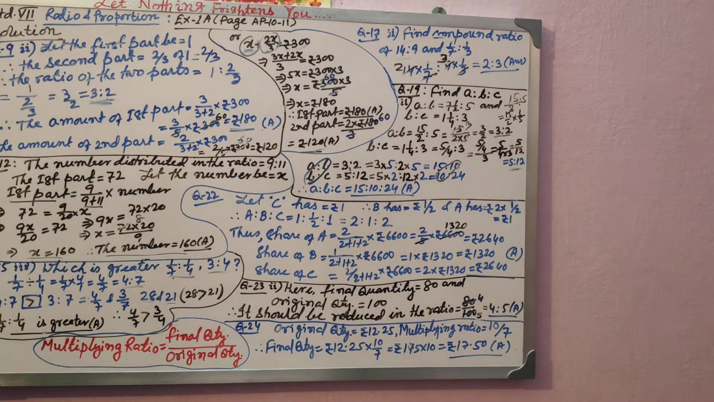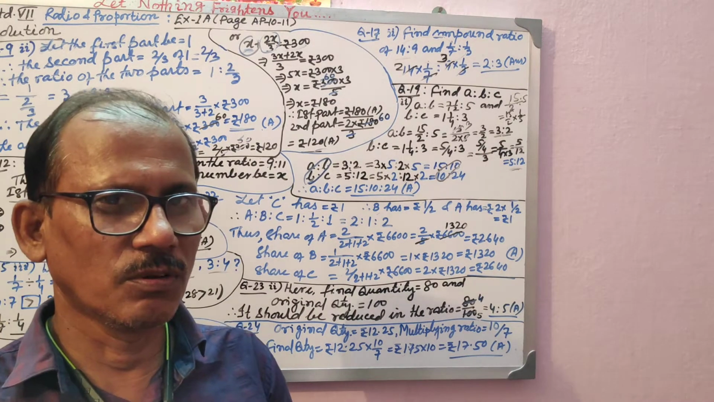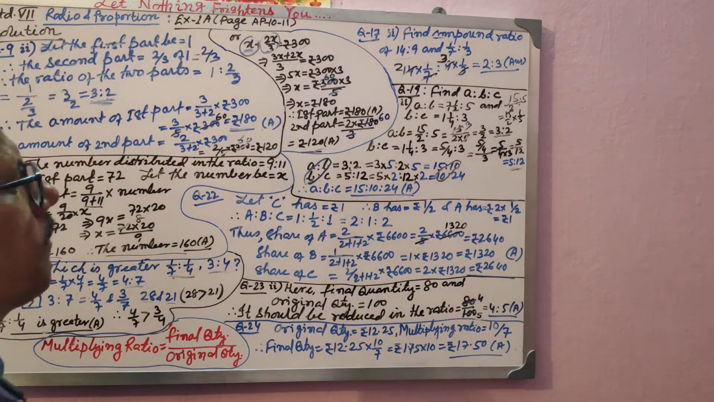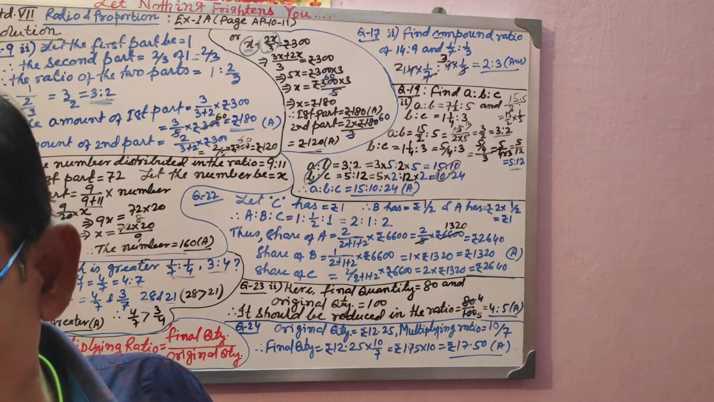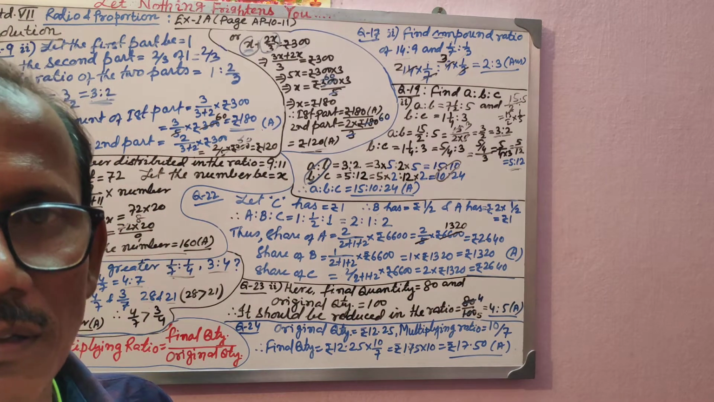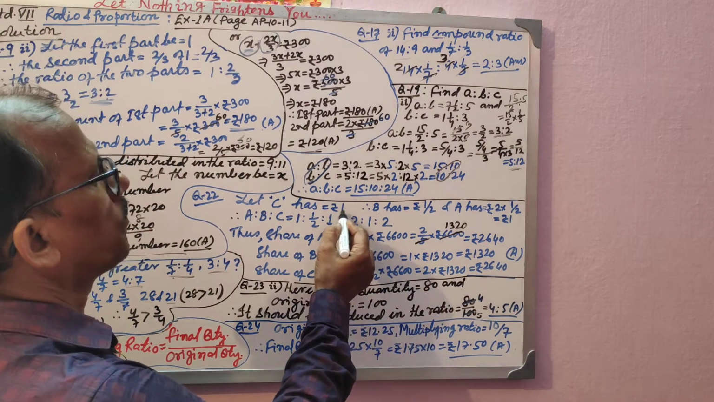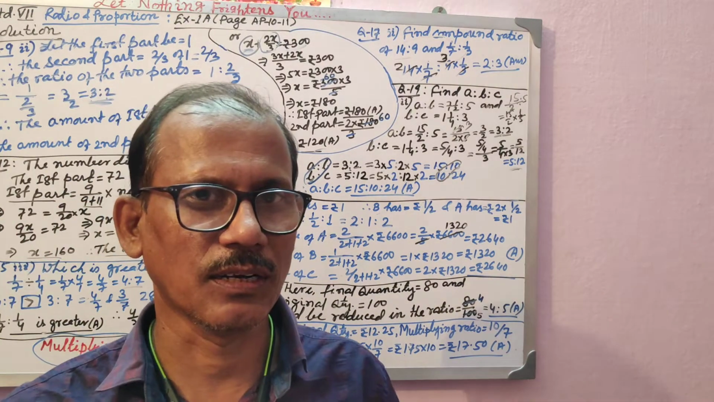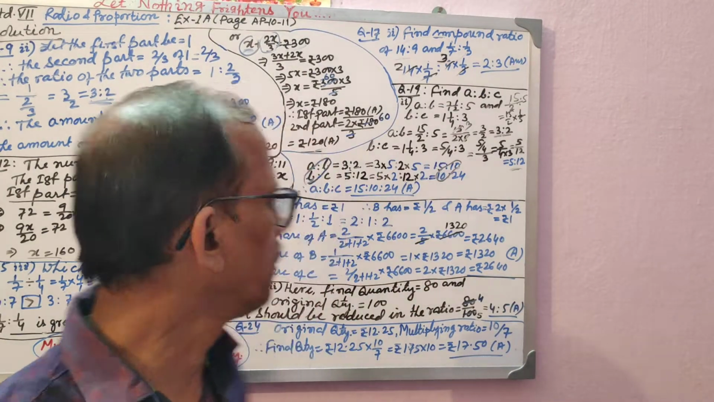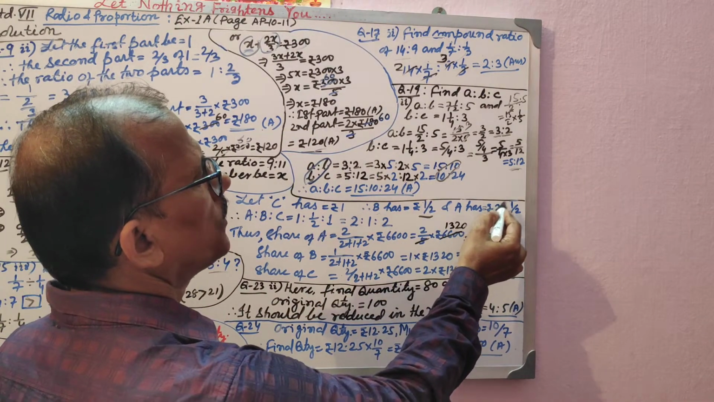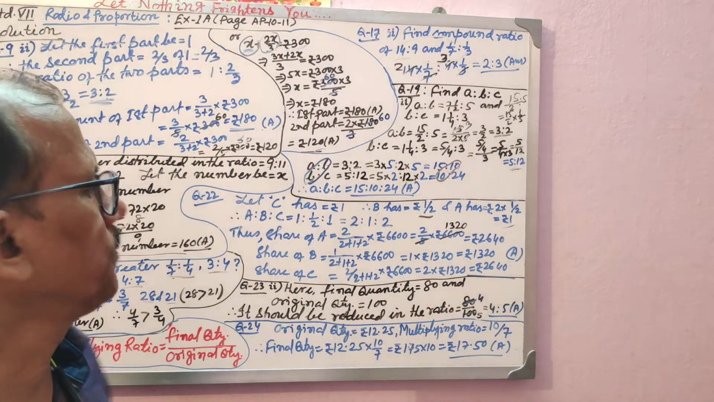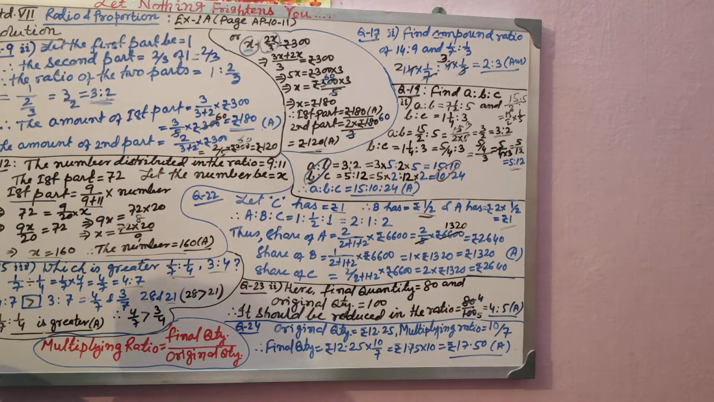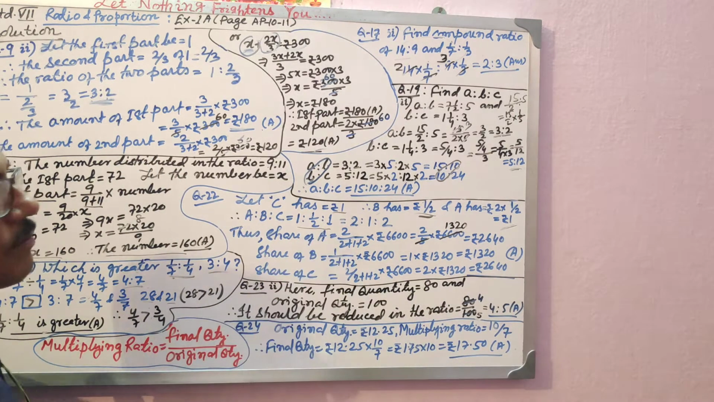So you can start with C. Let C have ₹1. Therefore B's share will be half of C, so B's share will be half of 1, that is ₹1/2. And A has double of B. B has got half, so A will be 2 into half, that is 1. So A is to B is to C will be 1 is to half is to 1.